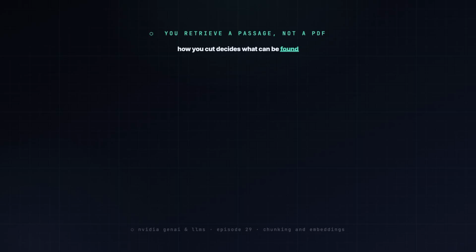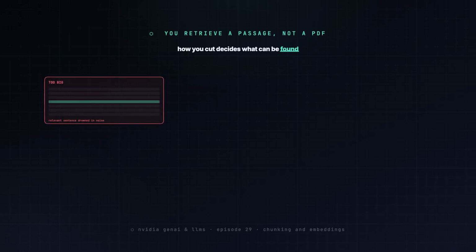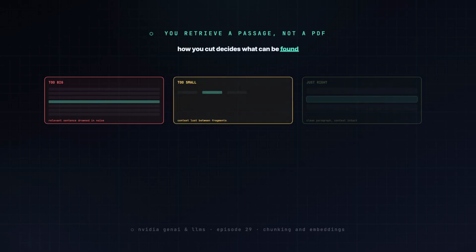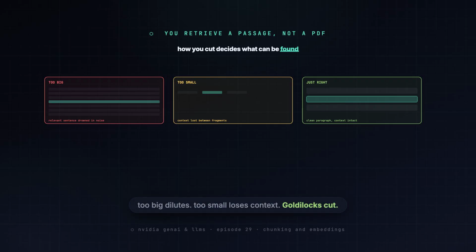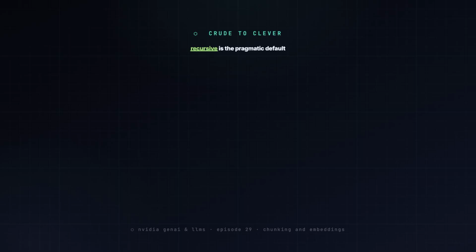Start with chunking. You can't retrieve a 400-page PDF, you retrieve a paragraph. So how you cut the document decides what the system can ever find. Cut too big and the one relevant sentence is drowned in noise and blows your token budget. Cut too small and you lose the surrounding context that made the sentence mean anything. It's a Goldilocks problem. The strategies from crude to clever.